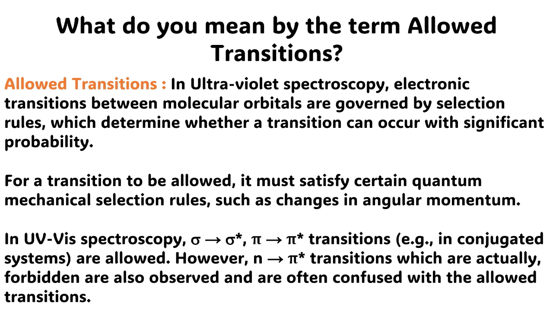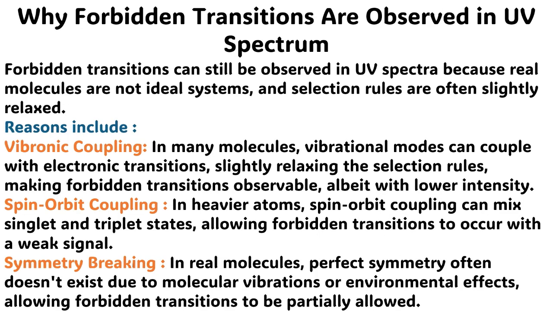In ultraviolet visible spectroscopy, sigma to sigma star and pi to pi star transitions, for example in conjugated systems, are allowed. However, n to pi star transitions, which are actually forbidden, are also observed and are often confused with the allowed transitions.